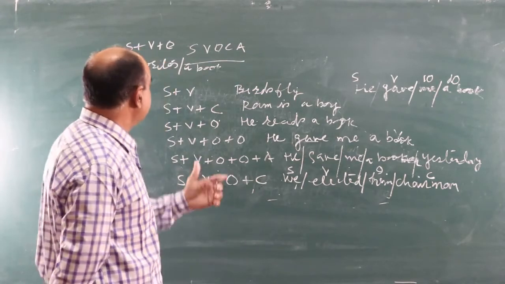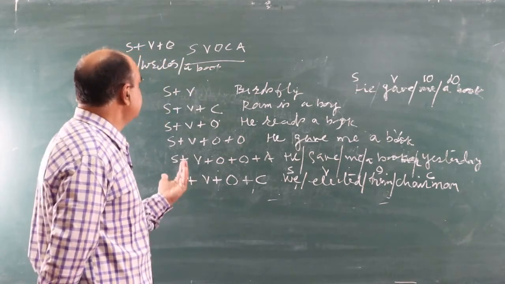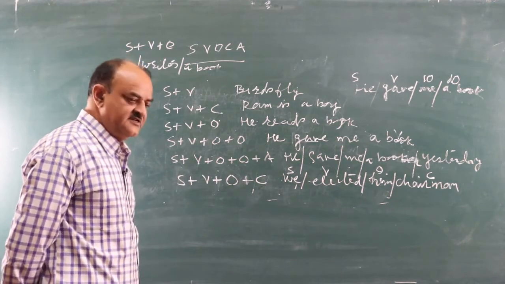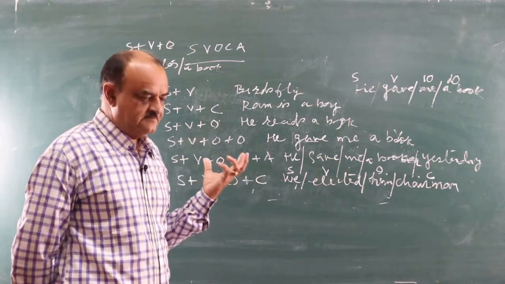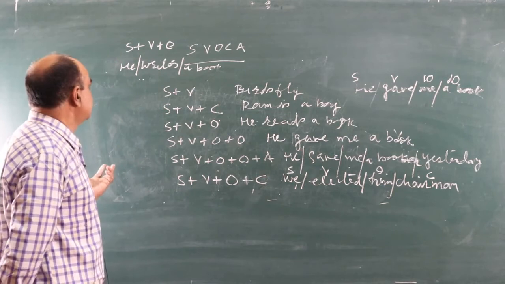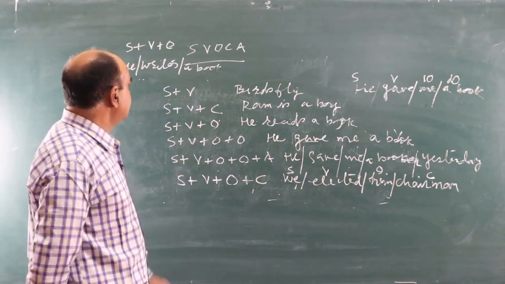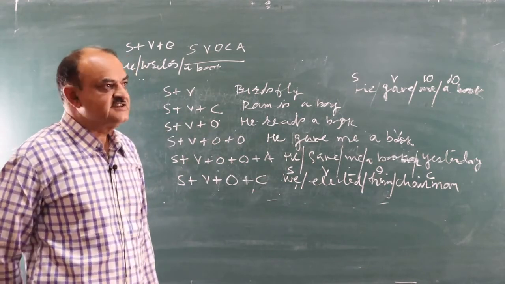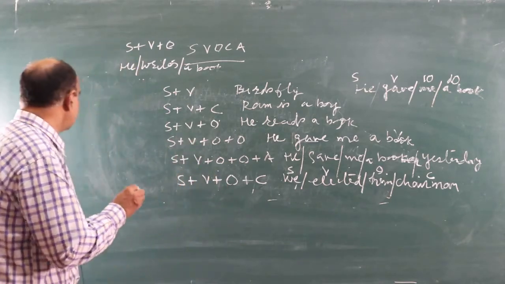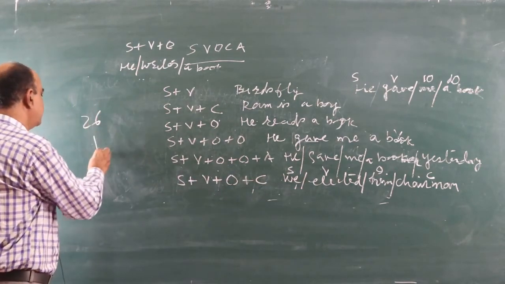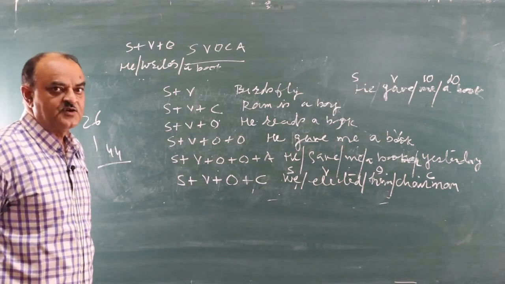I want to repeat once again: S is our subject, V our verb, O is our object, C is our complement, and A is adverbial. I think this is the most urgent requirement of students, to have the knowledge of SVOCA, because in the English language the sound system is somewhat difficult, as there are 26 letters and 44 sounds. So we must have the knowledge of SVOCA by doing more and more exercises.